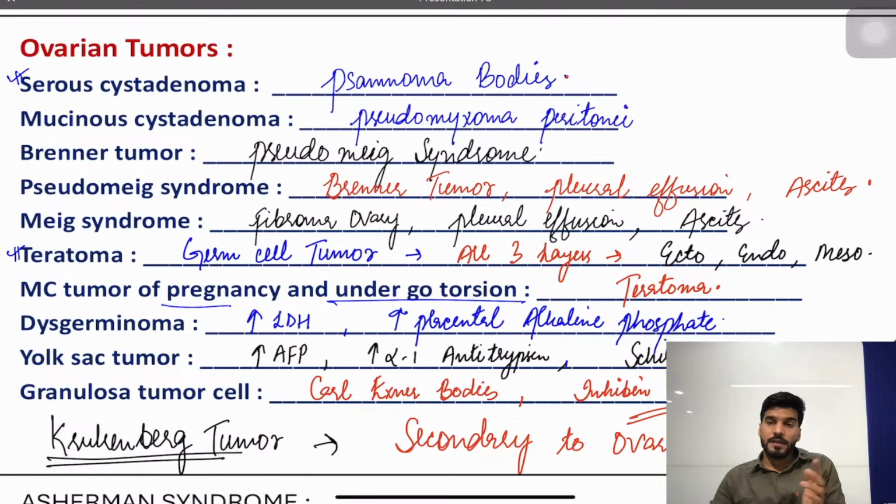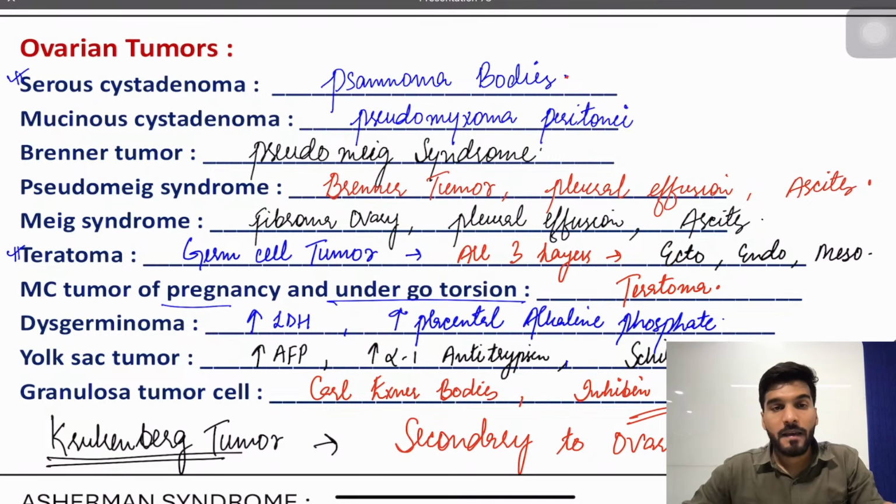It is made of all three layers, and these are the tumors which undergo torsion and are the most common tumors of pregnancy. If increased LDH levels and PLAP are mentioned, you suspect dysgerminoma. If it is Schiller-Duval bodies or increased alpha-fetoprotein or alpha-1 antitrypsin, you mark yolk sac tumor. If there are Call-Exner bodies, rosette-shaped bodies, and inhibin marker is given, you mark granulosa cell tumor.